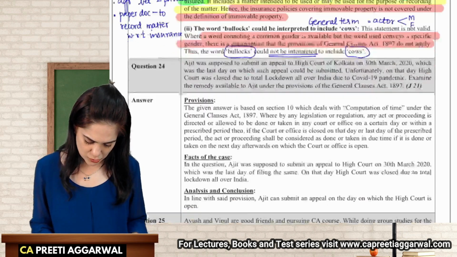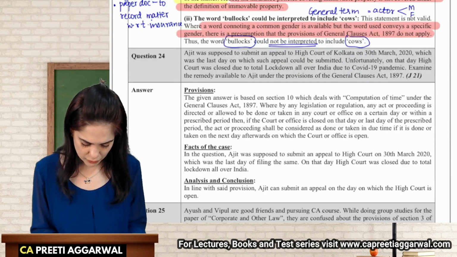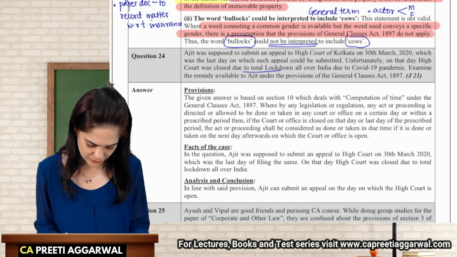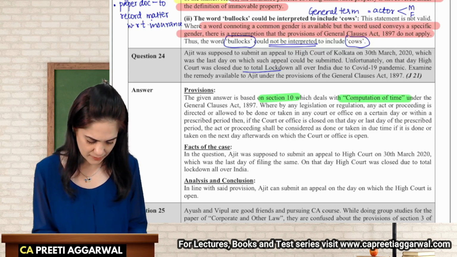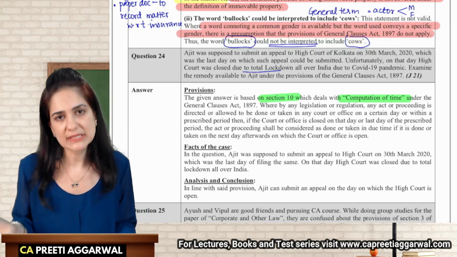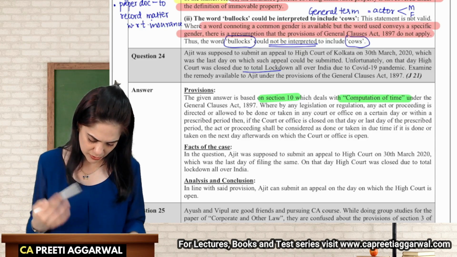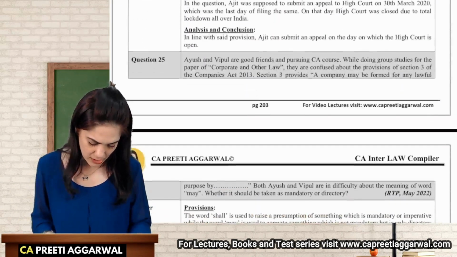Ajit was supposed to submit an appeal to High Court, but the court was closed. So we will again state the provisions of Section 10. Yes, Section 10, computation of time. You can present it on the next day on which the courts are open. So again, it's a repeat question.